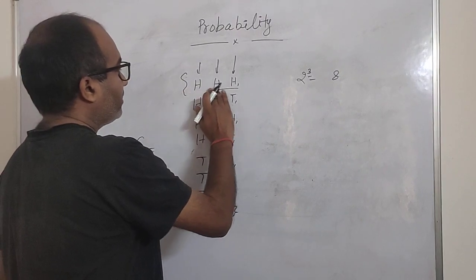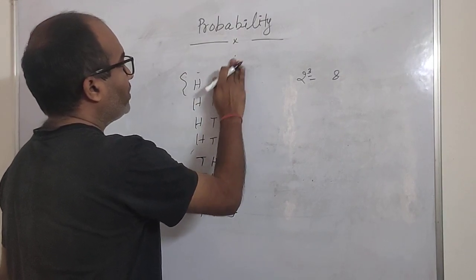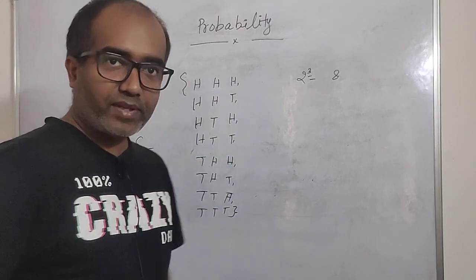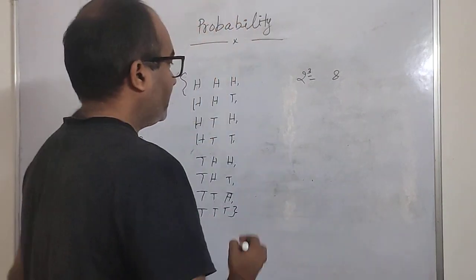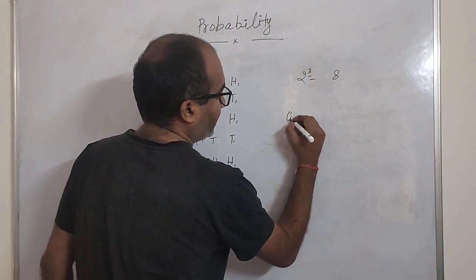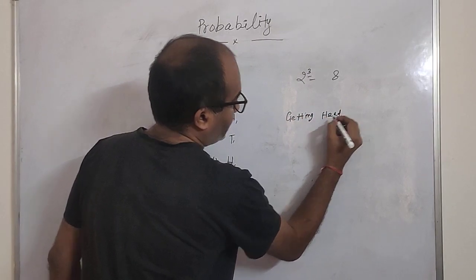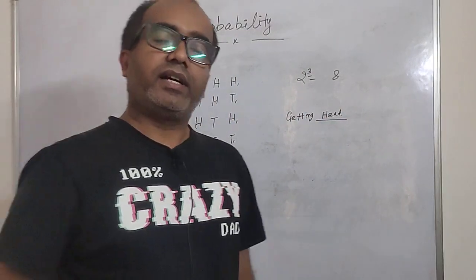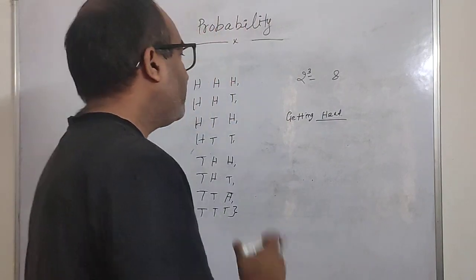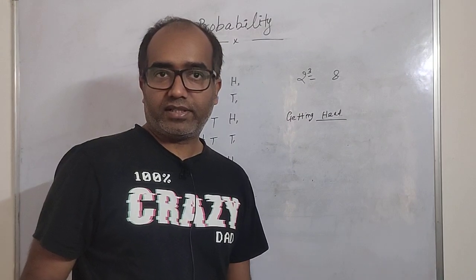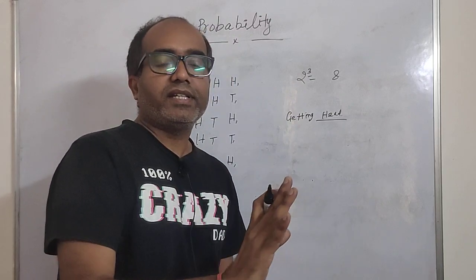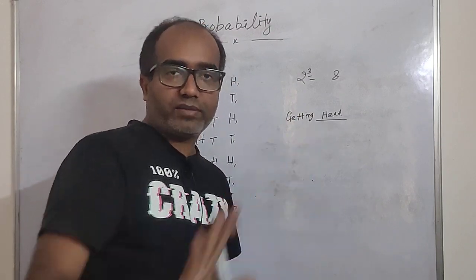Now let us talk about random variables, and how we choose the value of the random variable. Suppose we are interested in the event of getting head. This will be our event of interest, and we want to get the distribution of this event, the probability of all the possible head events.